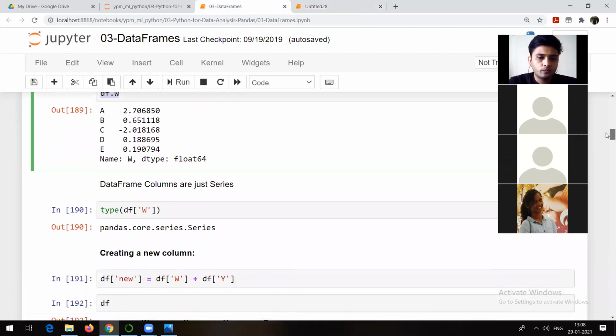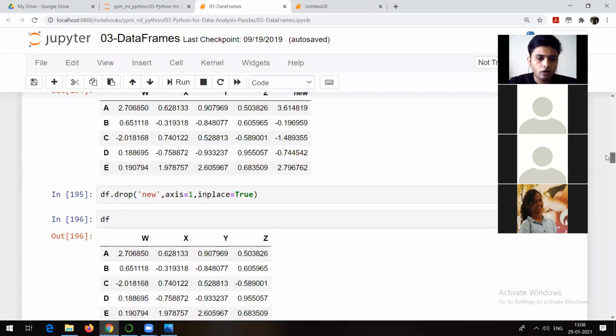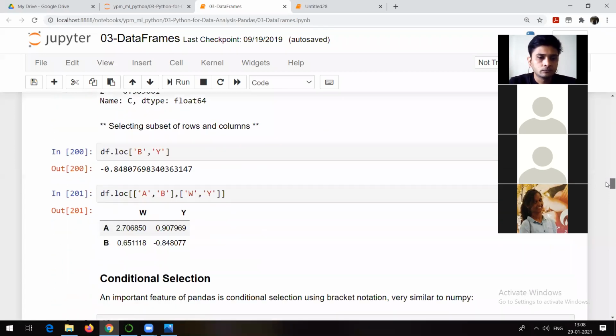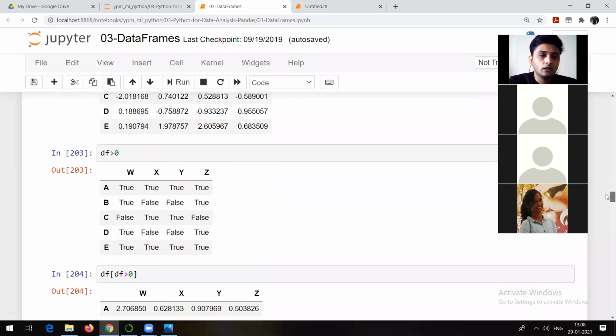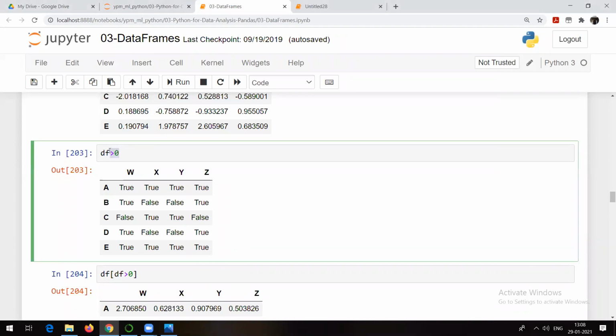Okay. So what we were trying to talk about was, yes, I was talking about location allocation. I told you. This is the thing I was talking about. So you can see df of W greater than 0. If you do it for complete data, it's going to check each and every value, each and every cell, whether it is greater than 0 or not.